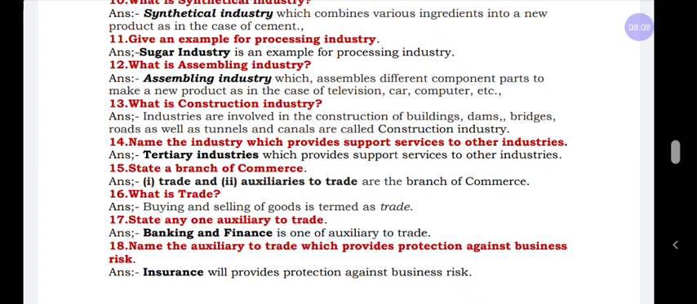Next one, name the auxiliaries to trade which provides protection against business risk. Here they are asking which auxiliaries to trade gives protection to the business, none other than insurance. When you want to get a return or protection for business, you have to pay the premium. It may be per month, quarterly, half yearly or yearly.